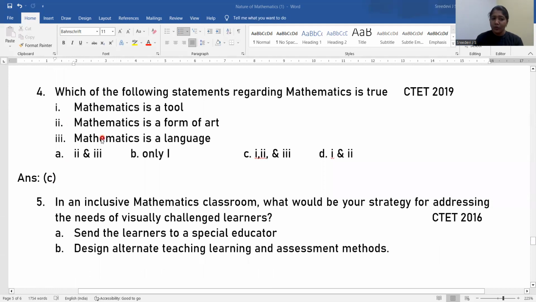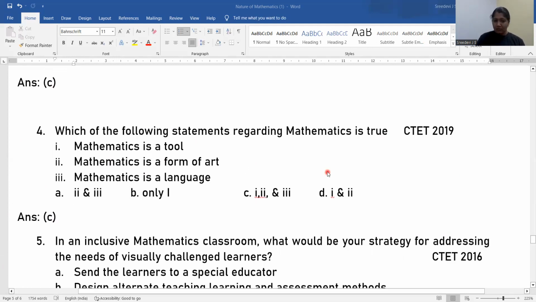Then question 4. Which of the following statements regarding mathematics is true? So we have three options. Mathematics is a tool. Mathematics is a form of art. Mathematics is a language. Yes, we are correct, right? So the answer is option C. This has been asked in CTET 2019.